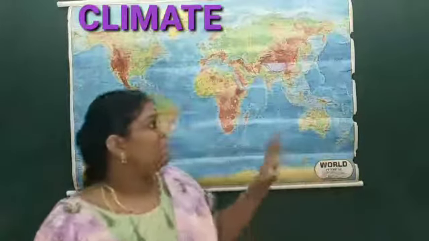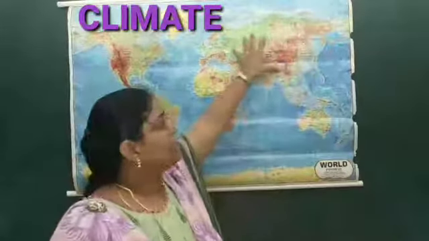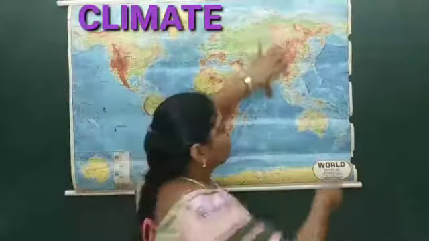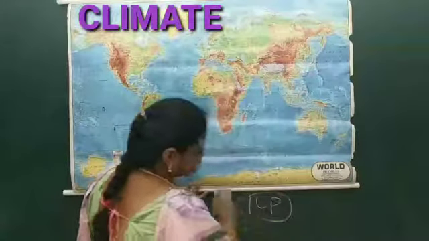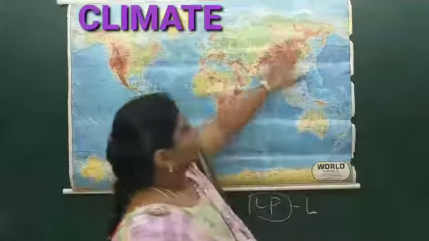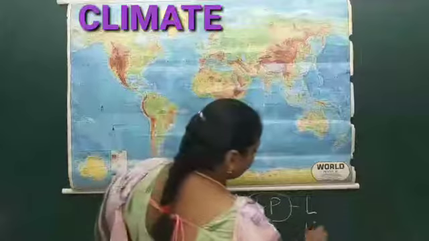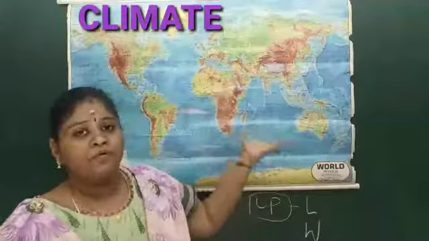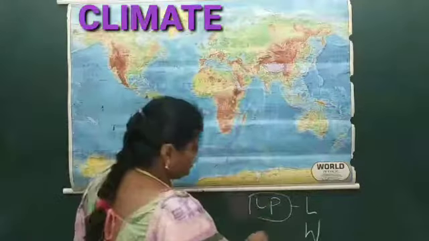So the land gets heated much faster, and low pressure is formed there. In the land area we find low pressure being created. But in the water, what happens? The water heats very slowly, as I told you, so here it will be high pressure.